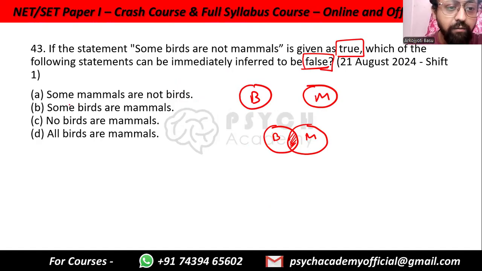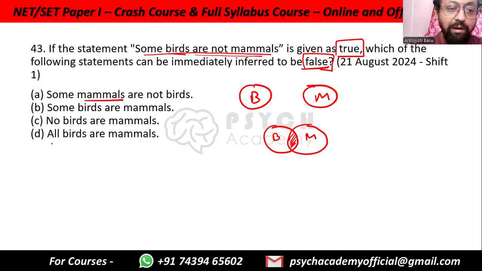If we say that some mammals are not birds, we don't know that. Talking about birds, we don't know about mammals. Some birds are mammals. Okay, this is false, because it is clearly written that some birds are not mammals. This is true. So if this is true, some birds are not mammals, then some birds are mammals can be true, can be false. No birds are mammals. Okay, this can also be true, it can be false. So no birds are mammals would be this one. Some birds are mammals would be this one.